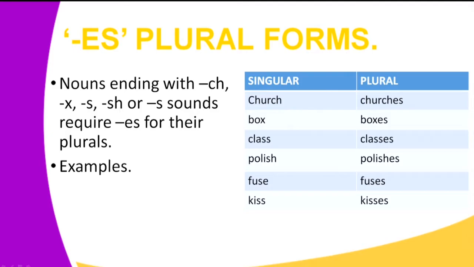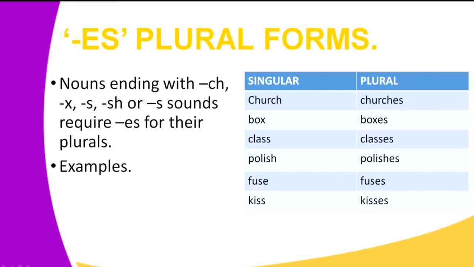When you want to form the plural form of church, we add ES. We have the word box. The last letter of the word is X, and when you want to form the plural form of the word box, we add ES and form boxes. When you're talking about class, the word is ending with an S. We add ES to form the plural form of the word class.